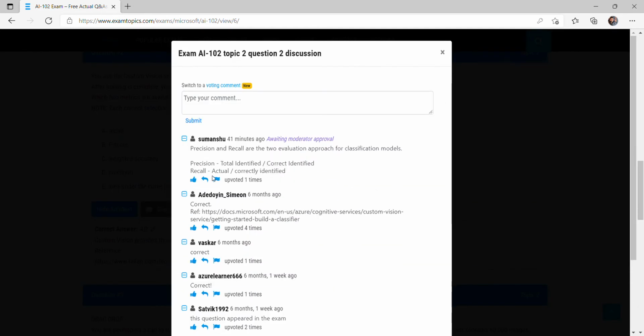What is precision and what is recall? Let's suppose we have a classification of dog and cat, only two kinds of images, so we have to identify whether it is a dog or a cat. In precision, let's suppose it has identified 100 dogs, but out of 100, only 90 are correct, so 90% is the precision rate. In recall, let's say in actuality there are 100 dogs, but the correctly identified are 80, so recall is 80.